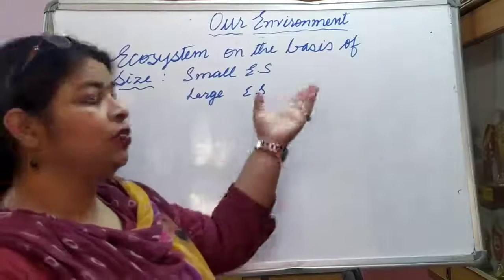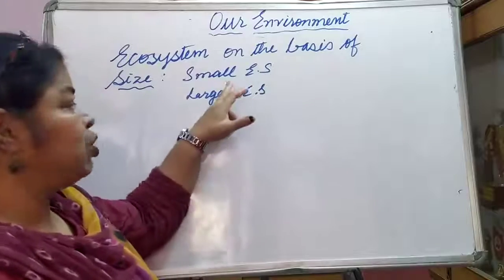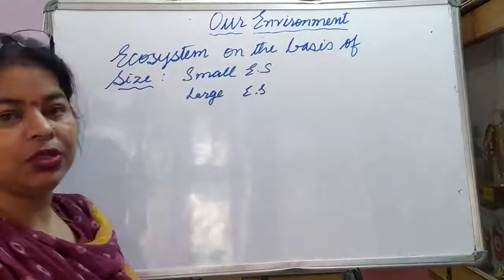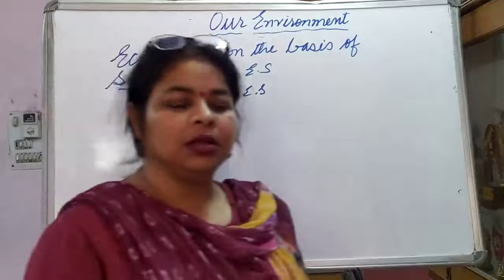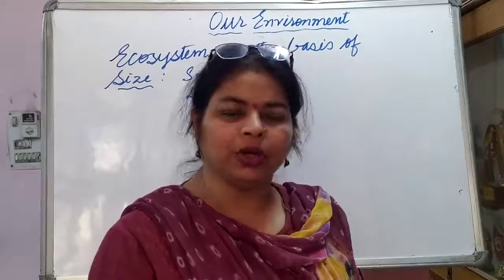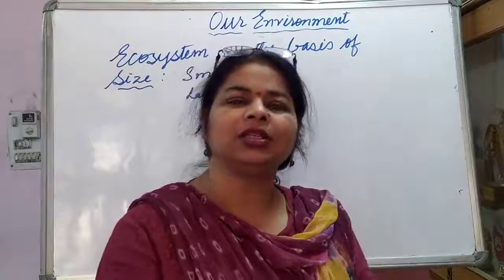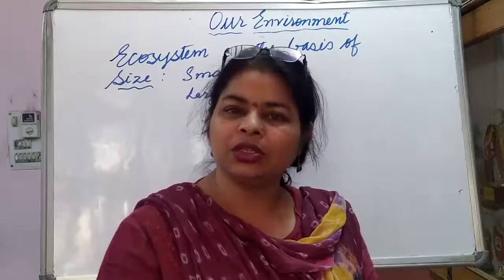Okay, on the basis of the size there are two types of ecosystem: small ecosystem and large ecosystem. Let us take an example of small ecosystem, like some stone is lying or a brick is lying. If we flip it over, under that we are going to see that some insects are living. So don't you think that it is an ecosystem?